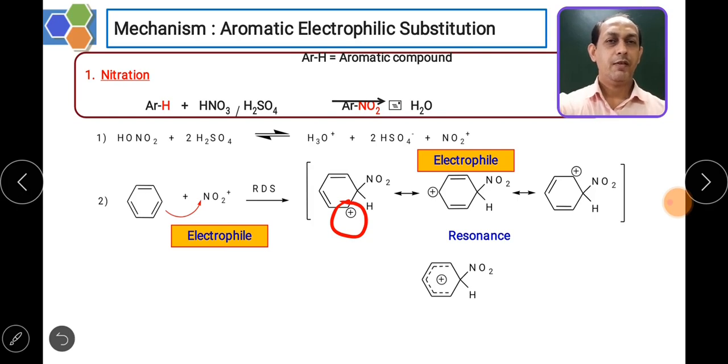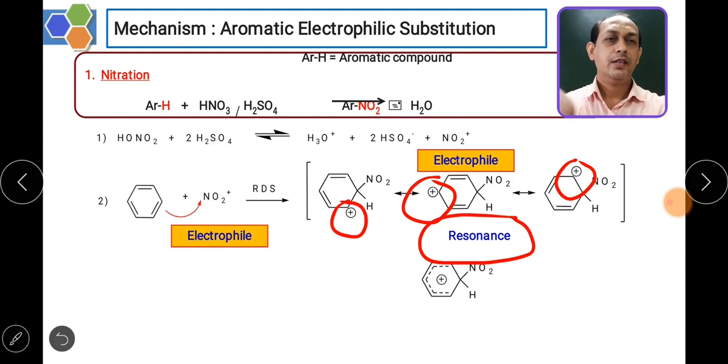So as we know that every charged species is unstable, so in order to stabilize this particular charge, there is a delocalization of pi electrons, and you can observe that this particular charge gets delocalized inside the benzene. So we can say there occur different resonating structures which help to stabilize the charge present on the molecule.